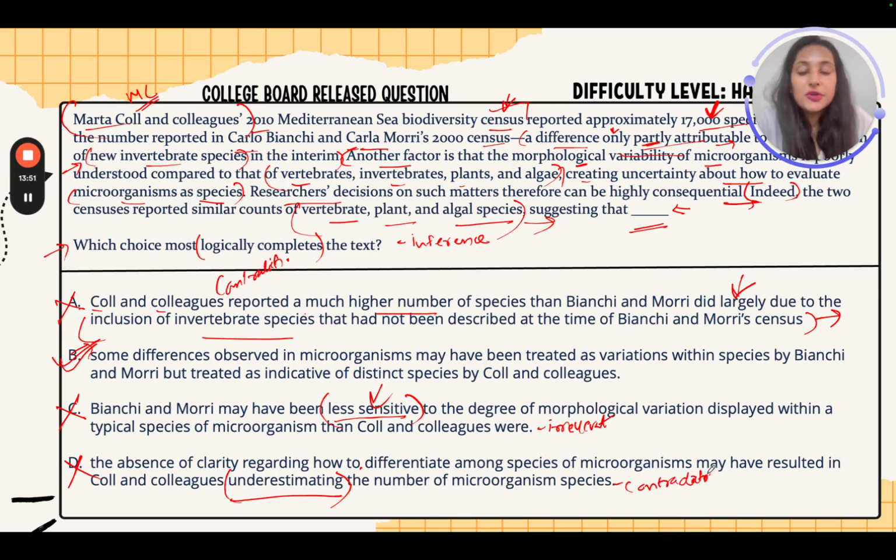So clearly for this particular question, I could eliminate one option because it was irrelevant and two options because they were contradictory, and B clearly is your correct answer.